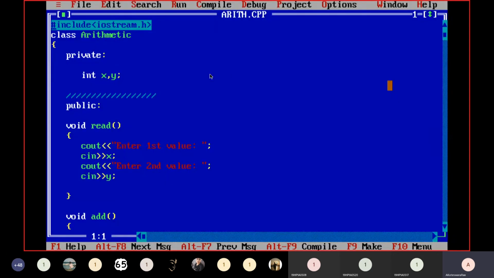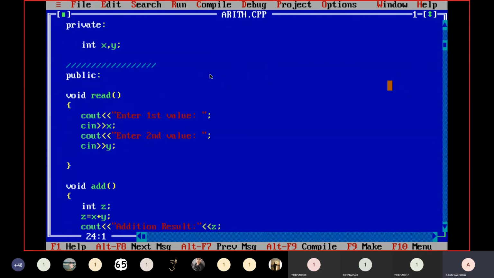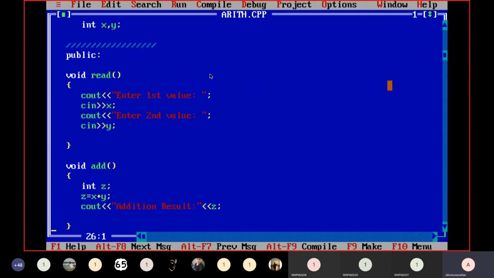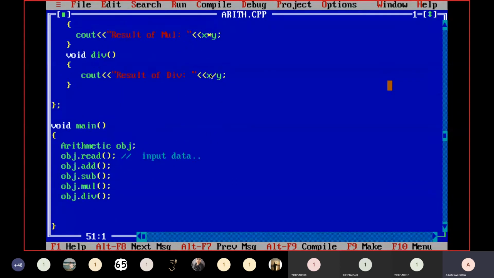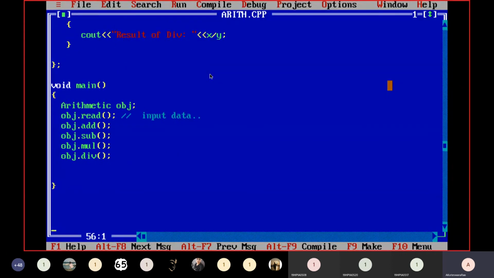So this is the way to define a class, implement functions in the class, create an object of the class, and invoke member functions of a class. These many points are covered here. Is it clear or any doubts?